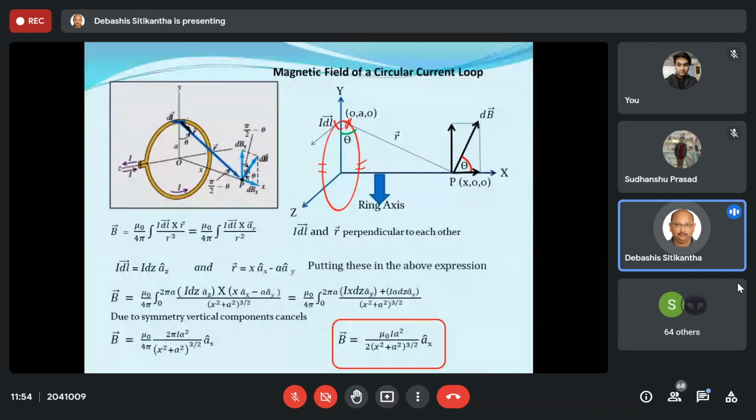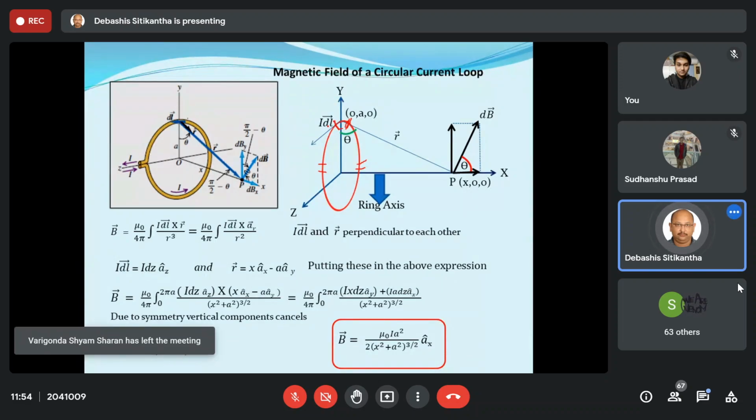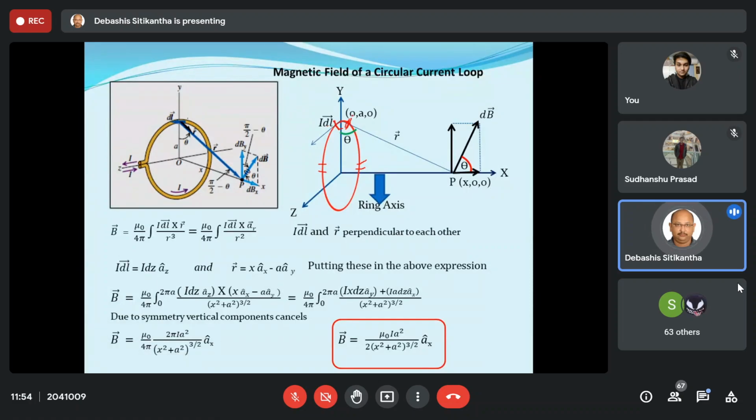Second thing, as I told you, this is your current element, and this current element is nothing but I DL vector. Now DL vector is nothing but an infinitesimally small length of the ring, and that is practically for all purposes just a point. Since it is a point, I have given the coordinates as 0, A, 0. So first we have to evaluate this current element. Next we have to evaluate this R vector. Once we do that, we will put it in this equation and carry out our calculations.